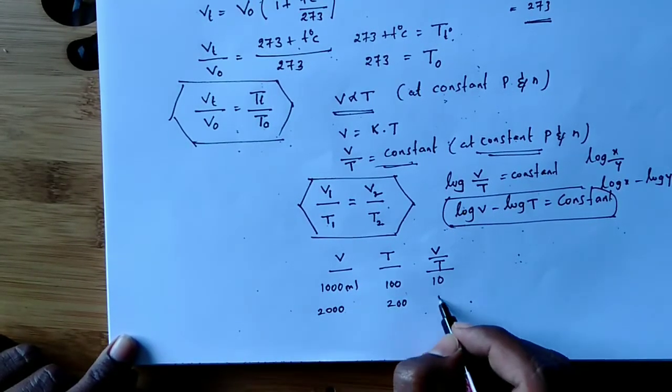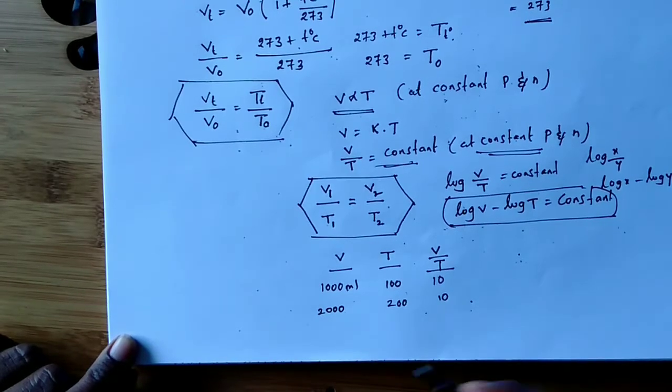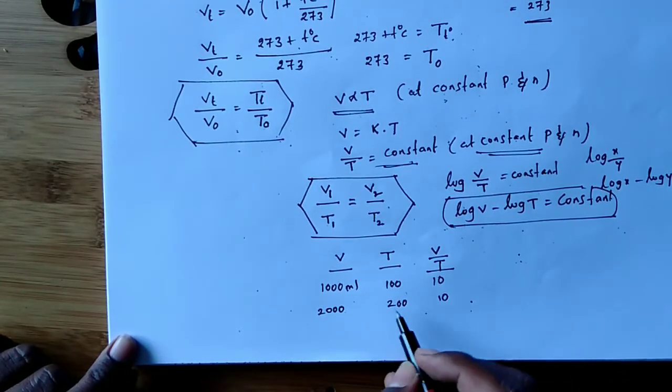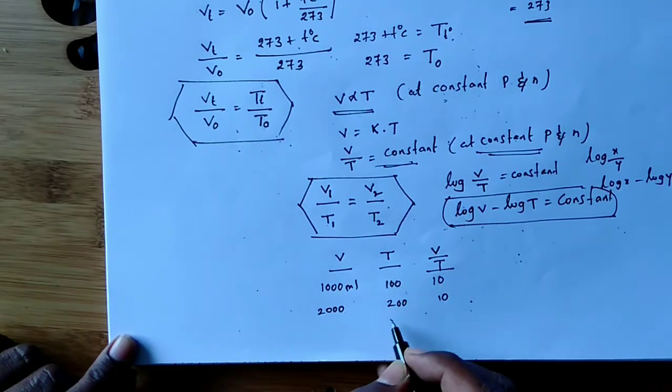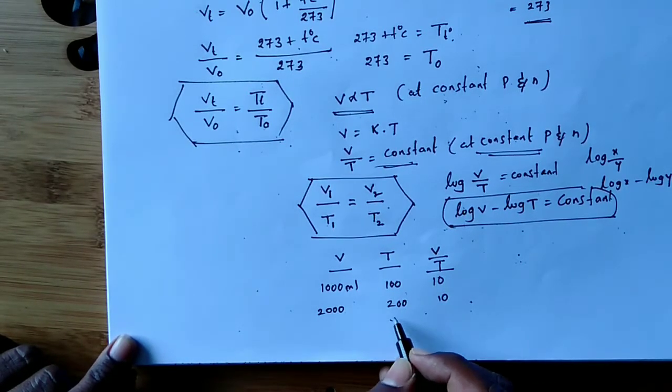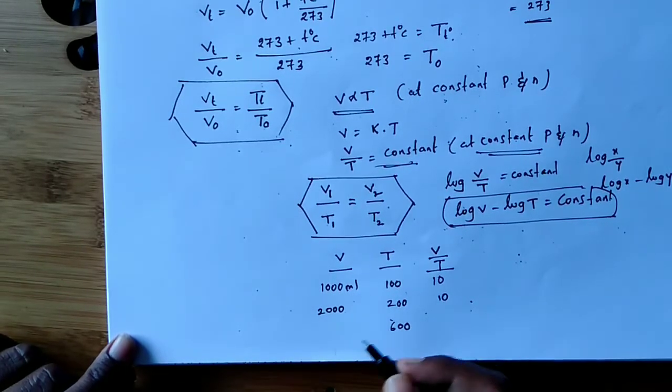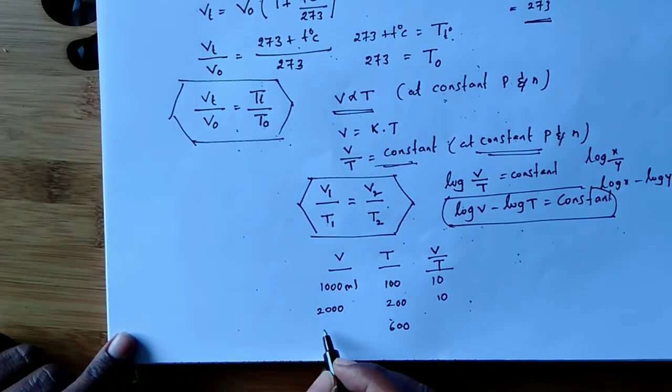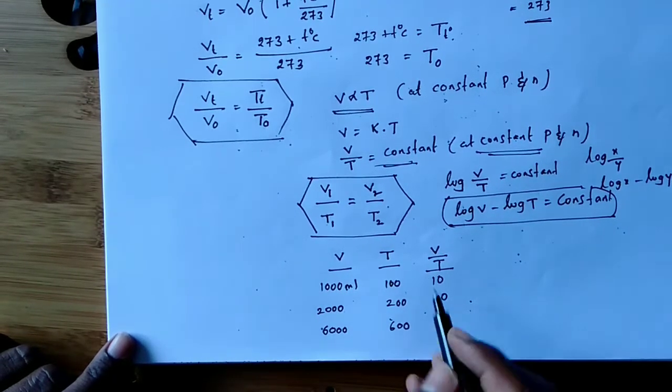So, 2000 by 200, again 10. Again if you make it 3 times, the same thing happens. I am increasing the temperature 3 times, that is 300 Kelvins, and the volume also will increase 3 times, that is 3000 ml. Again it is 10.